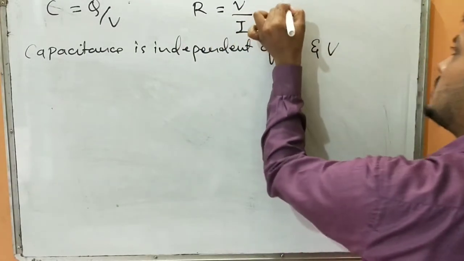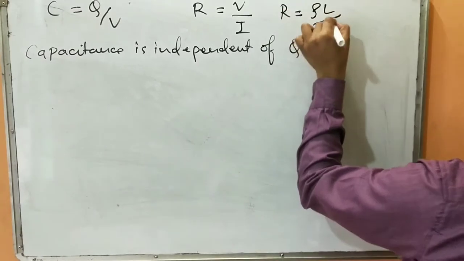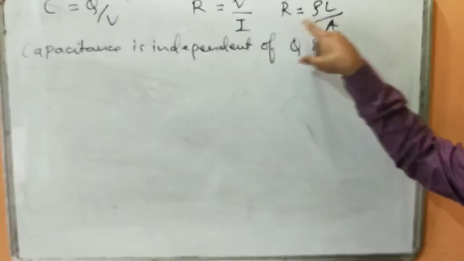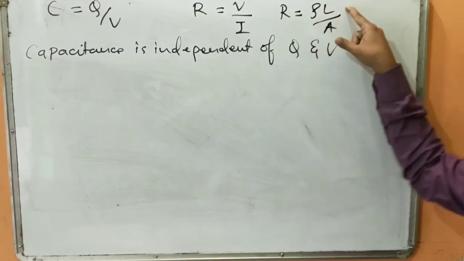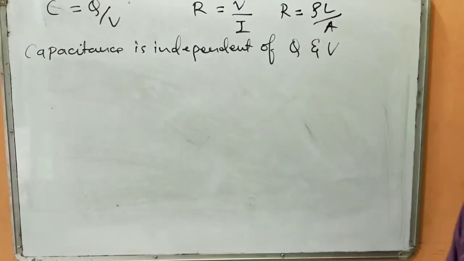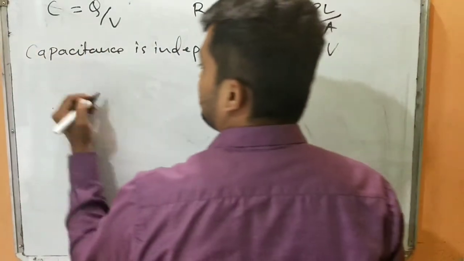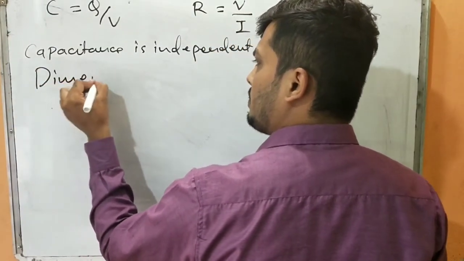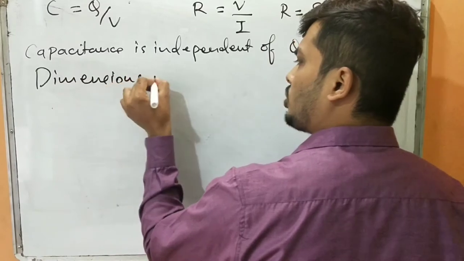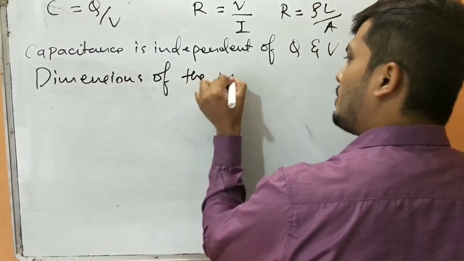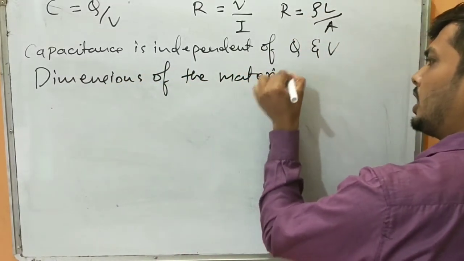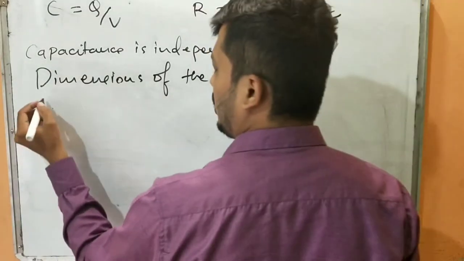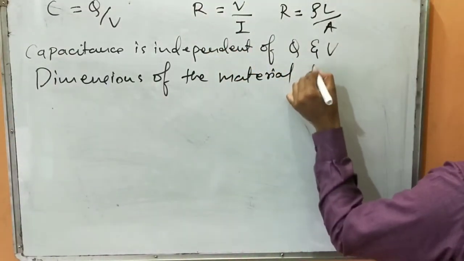Just like R was depending upon the dimensions of the material, right? So R was equal to rho L by A. So R was depending upon the resistivity of the material of the wire, the length of the conductor, and the cross-sectional area. Similarly, capacitance depends upon the dimensions of the material. Like what are the dimensions? It also depends on, maybe, distance.